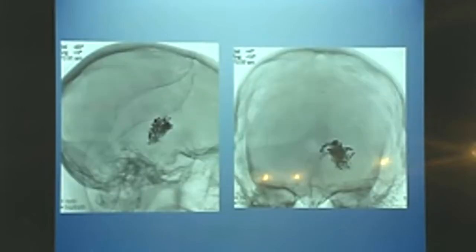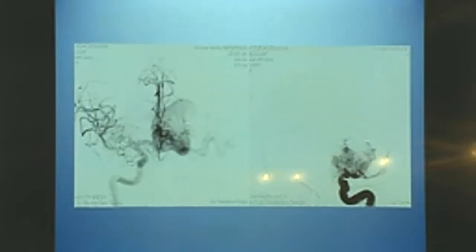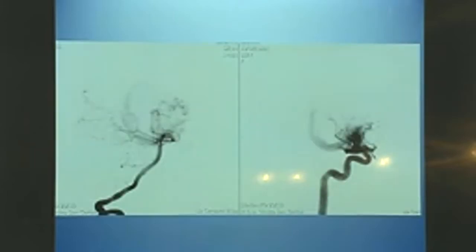And this is the Onyx. You see the signal. This is the vein, this is the Onyx in the vein. I decide to continue with the arterial approach. After 2 hours of embolization, this is the control, the cast, control angio, still a remnant AVM, less volume, less collateral circulation.